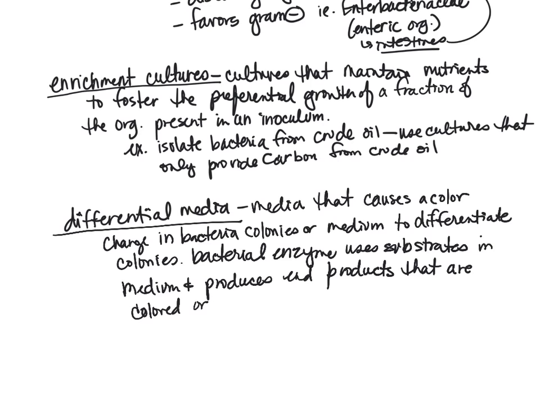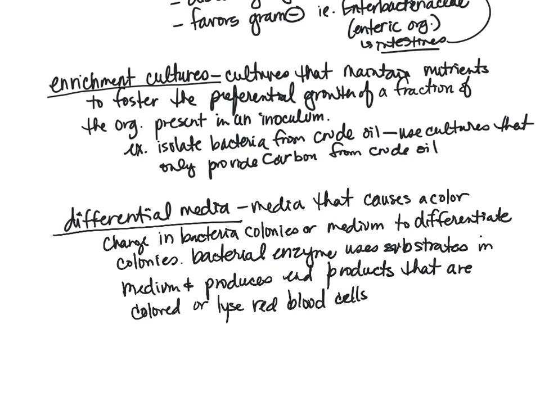Or another example is they will lyse red blood cells. And we see this in our blood agar plates. So there are particular types of media that have blood in them. And when we inoculate those media, we can see whether or not those organisms are going to lyse red blood cells. And we can see the different characteristics of the certain bacteria when we look at them, and we can see how much they lyse, or if they do at all, lyse those red blood cells.